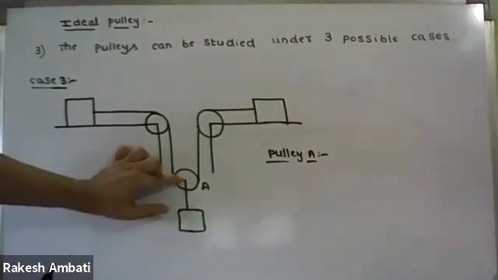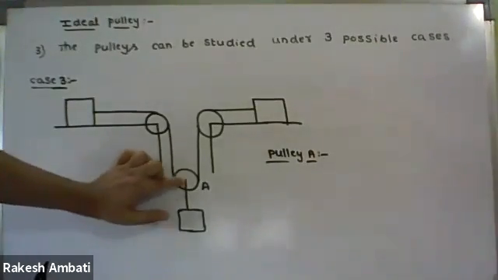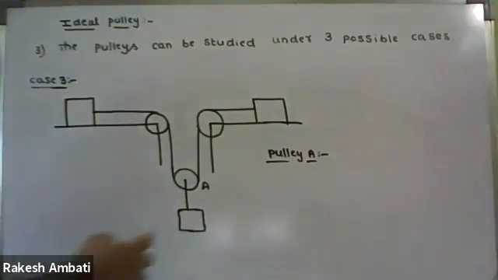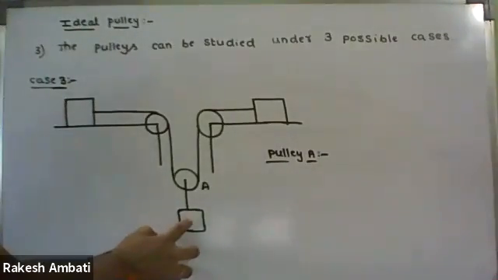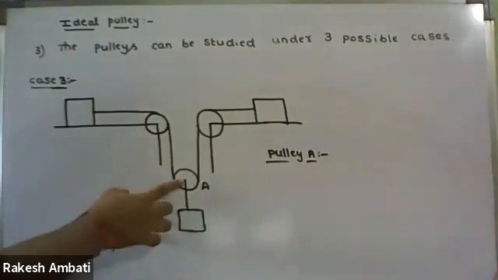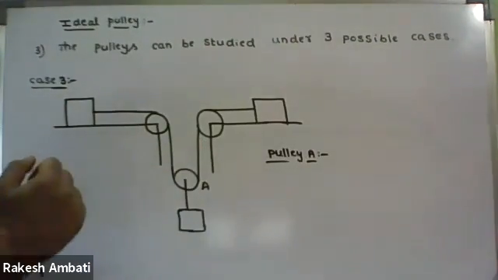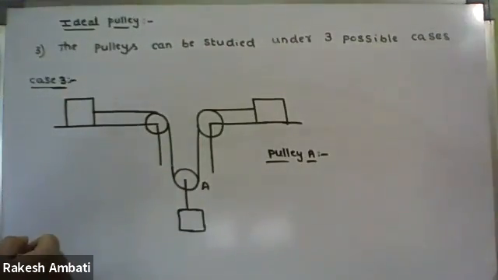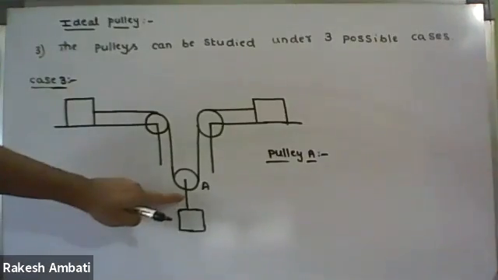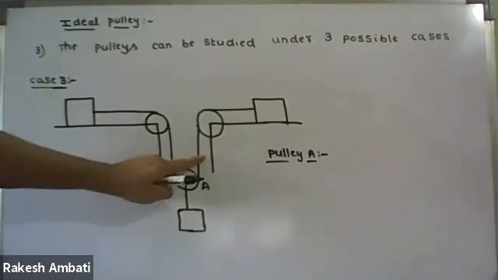So in the case of pulley A, the central arm, main arm, is free to move, because if the block is moving downwards, the central arm is in motion. And what about the side arms? Free to move. So in this case the central arm is free to move and the side arms are also free to move.